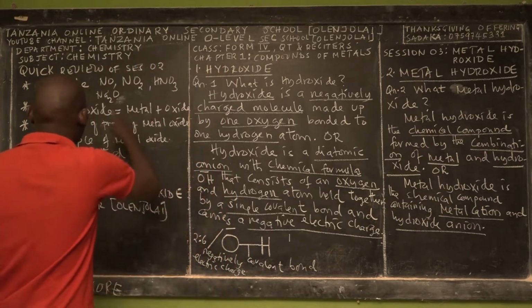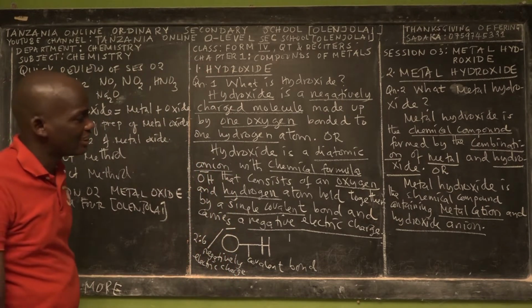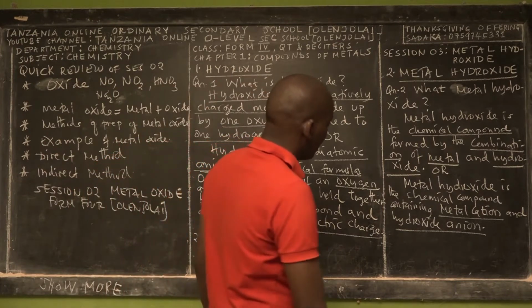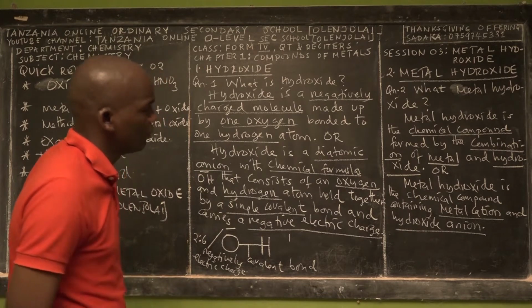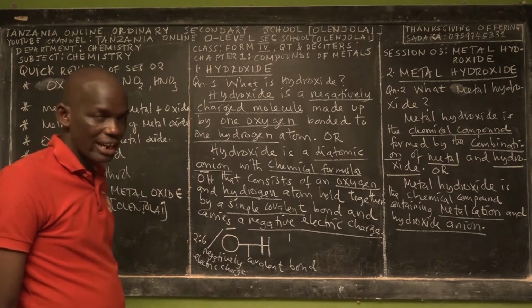For example, nitrogen oxide. Here we have no cations, we have only anions, okay? But that is all about covalent bond. So these are the two definitions of what metal hydroxide is.